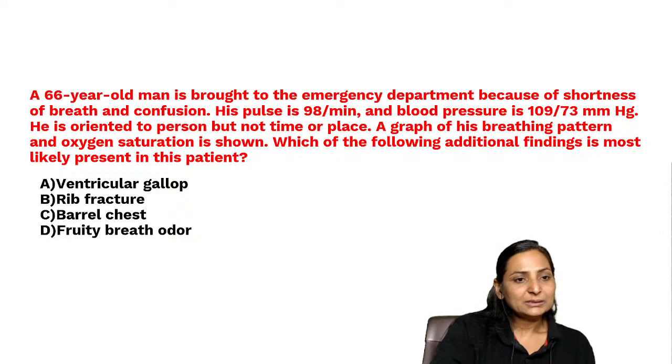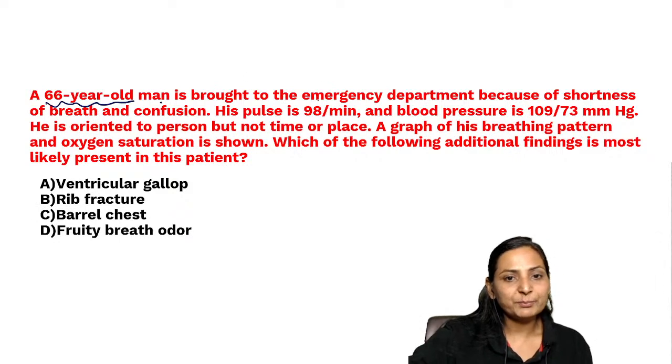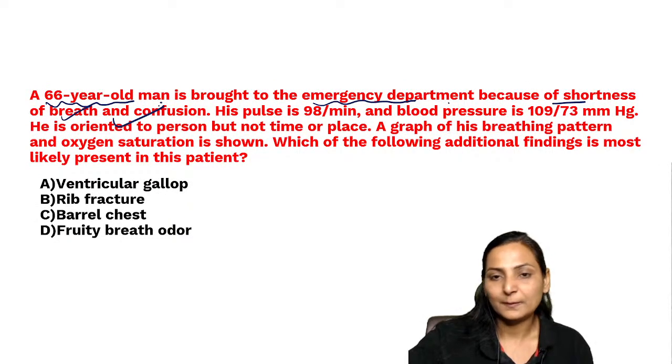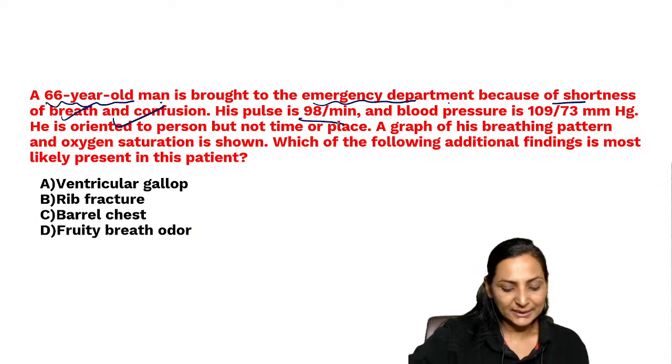Now, there is a 66-year-old man who is brought to the emergency department because of shortness of breath and confusion. The pulse is 98 per minute. The blood pressure is 109/73. He is oriented to person but not to time and place.